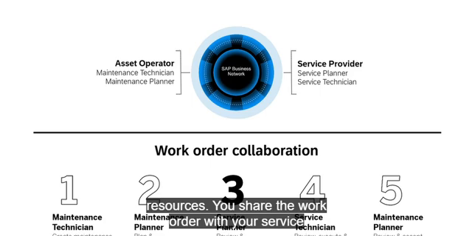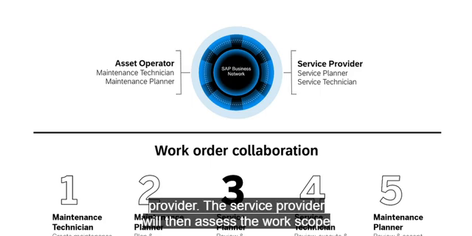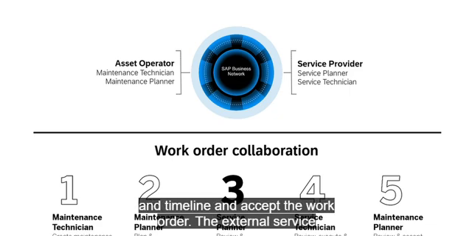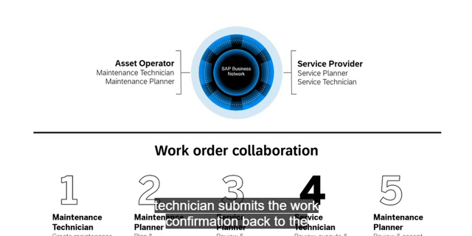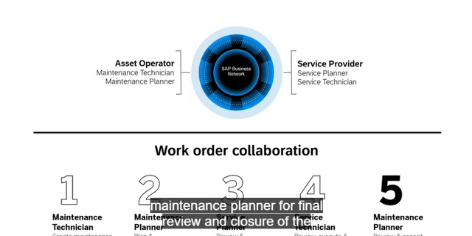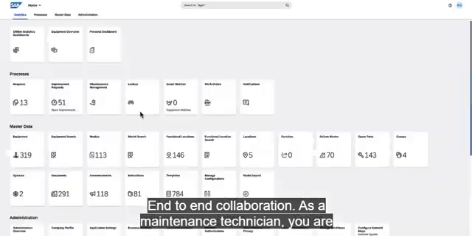You share the work order with your service provider. The service provider will then assess the work scope and timeline and accept the work order. The external service technician begins maintenance execution according to schedule. Once completed with the tasks and documentation, the service technician submits the work confirmation back to the maintenance planner for final review and closure of the maintenance activity. Let's have a look into the end-to-end collaboration.